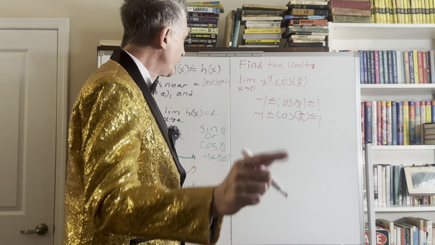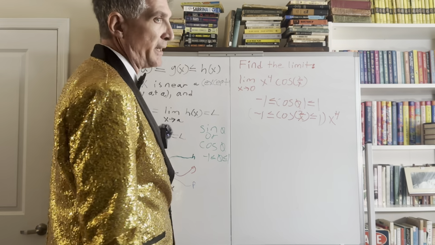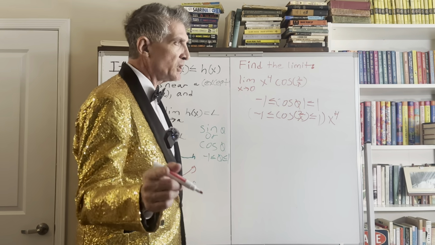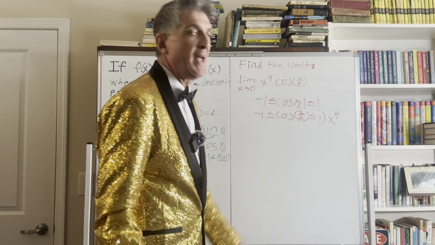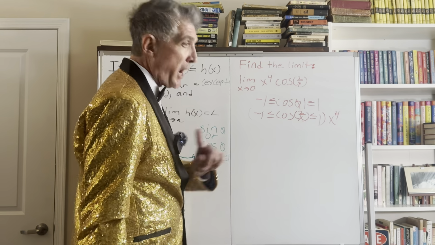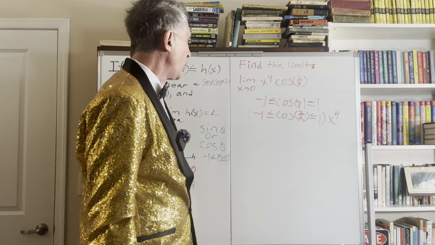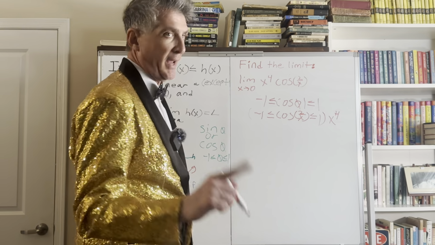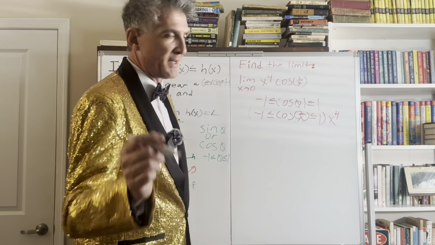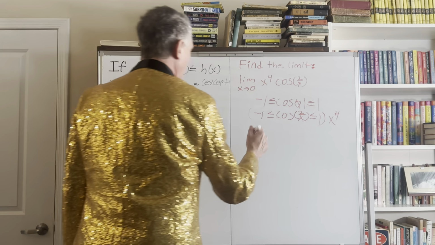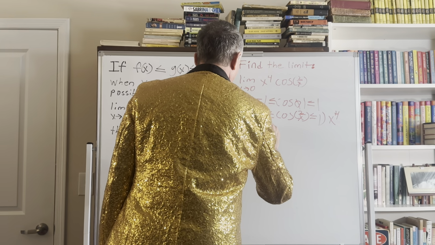And let's just go ahead and distribute the x to the fourth through all of this mess, right? Now, I know what you're thinking, Matt, we've got a negative here. Are we going to have to flip these inequalities? You're very astute, but fortunately we do not, because the x to the fourth is a positive in this case. Ergo, we don't have to switch any of these inequalities around. Go us. And yes, I did choose this by design. It's not a fluke. Okay, let's go ahead and take the x to the fourth and multiply that by our -1, giving us a negative x to the fourth.